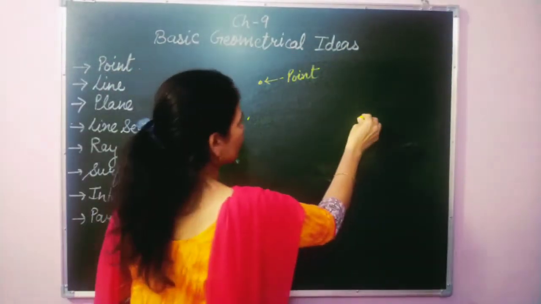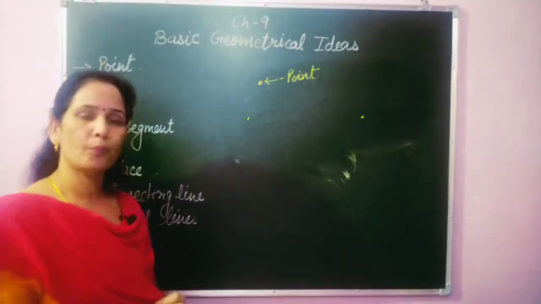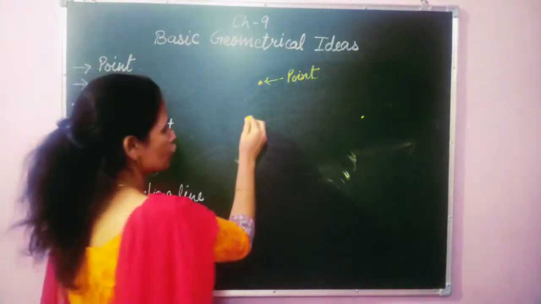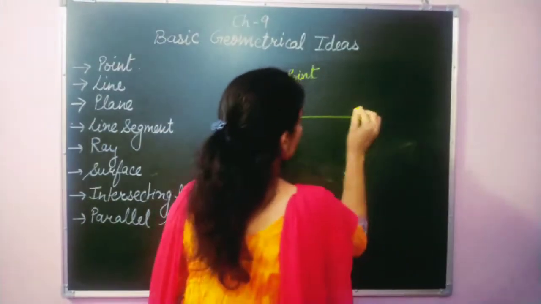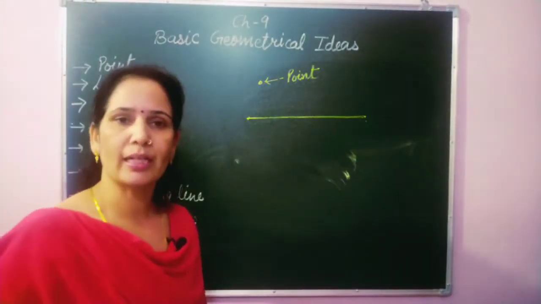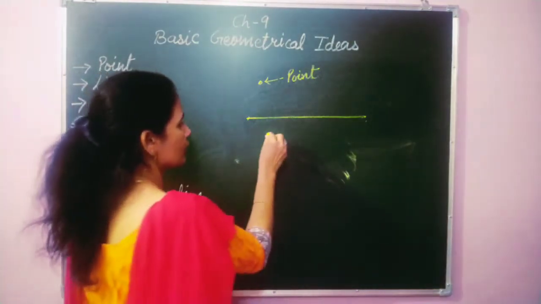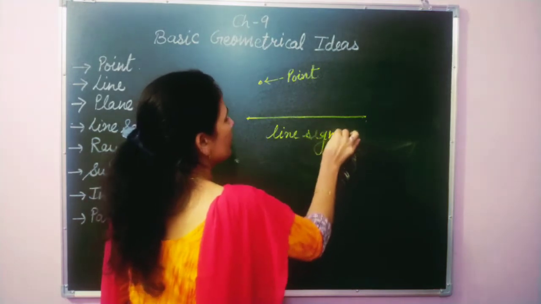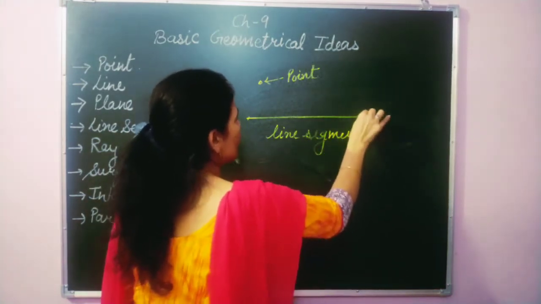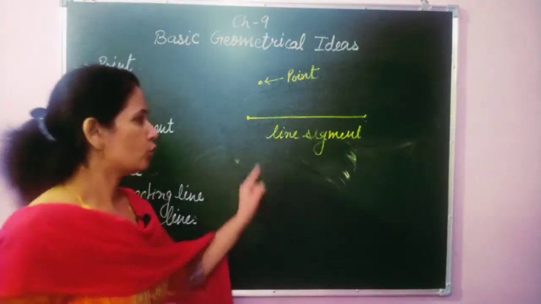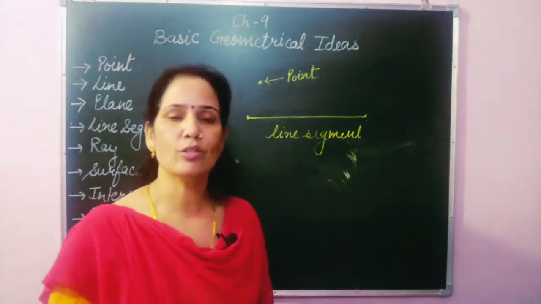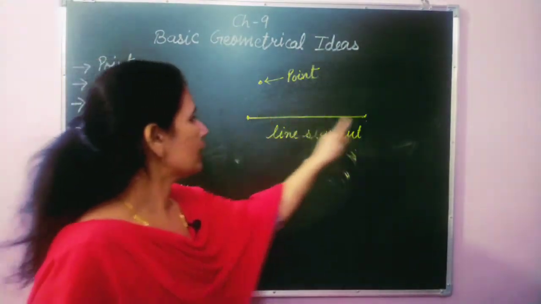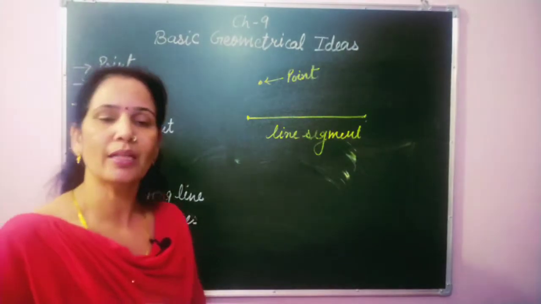And then after, students, when we mark 2 points on a plane and when we join these two marks together, then we get a straight line. This straight line is said to be a line segment. I repeat again, when we put 2 marks on a plane and we join these 2 marks, then we get a straight line, and this straight line is said to be a line segment.